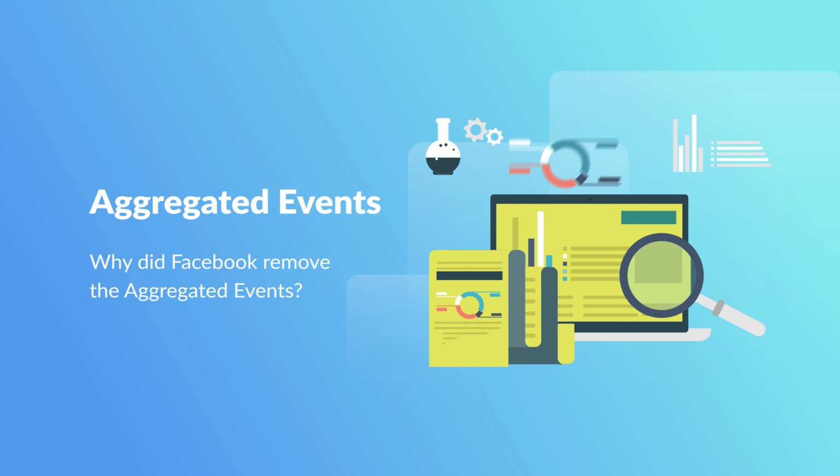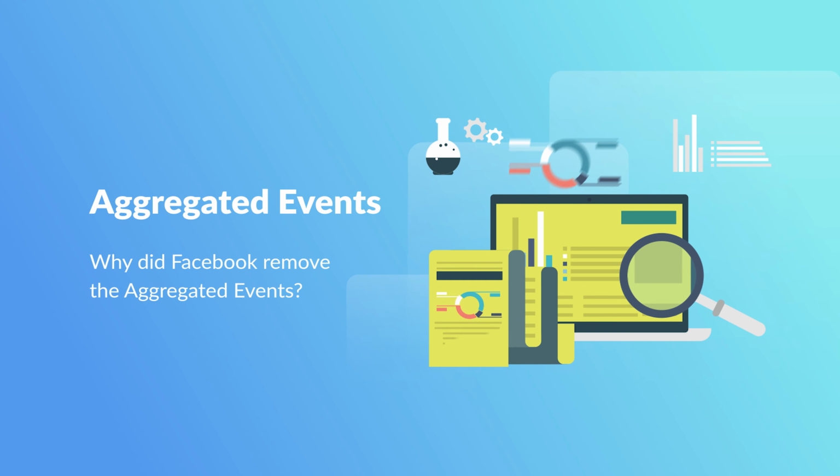The aggregate events was the system that Facebook invented along with the API integration, and what it was doing, it was taking the events from iOS. You could still run ads without the aggregated events and have only the Android users being reported, but with the aggregate events you also had the Apple iOS users' data being reported back to Facebook. So you were having more data to work with. Still, it was a problematic situation.